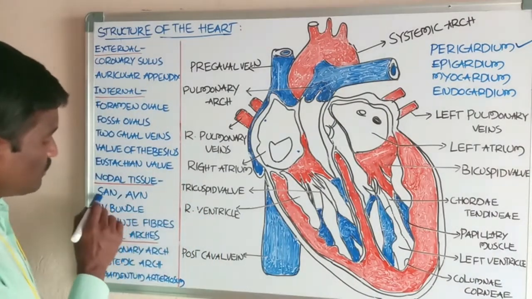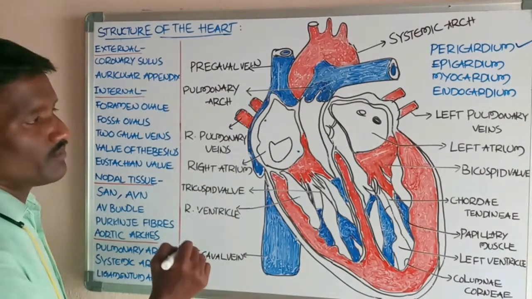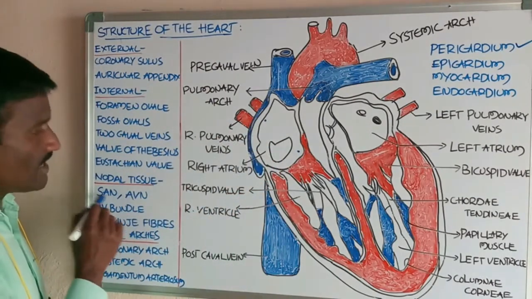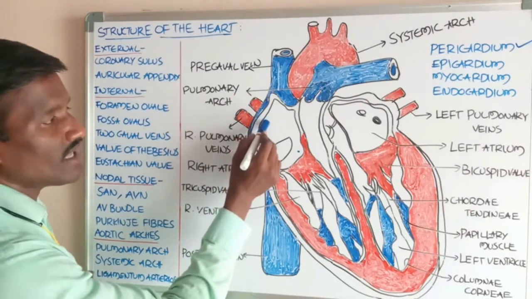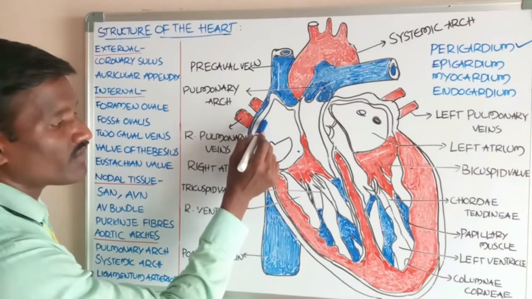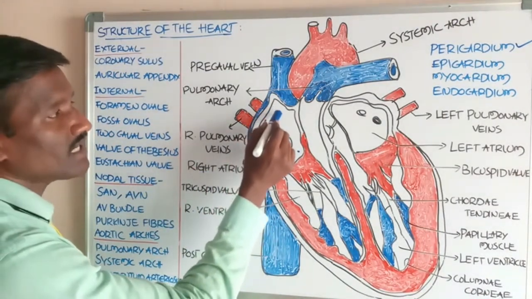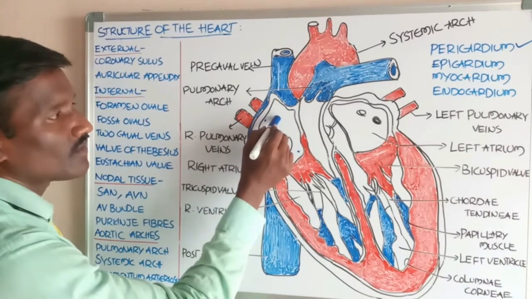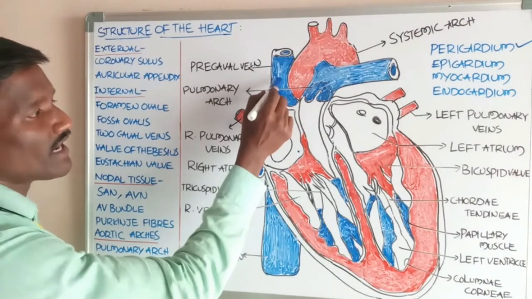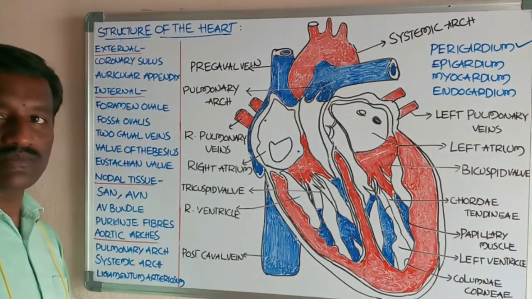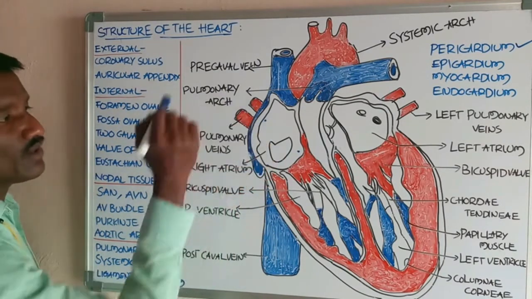In this, the first one is the sinoatrial node. SAN means sinoatrial node. The sinoatrial node is located at the right upper corner of the right atrium, near the opening of the superior vena cava into the right atrium. This is about the SA node.